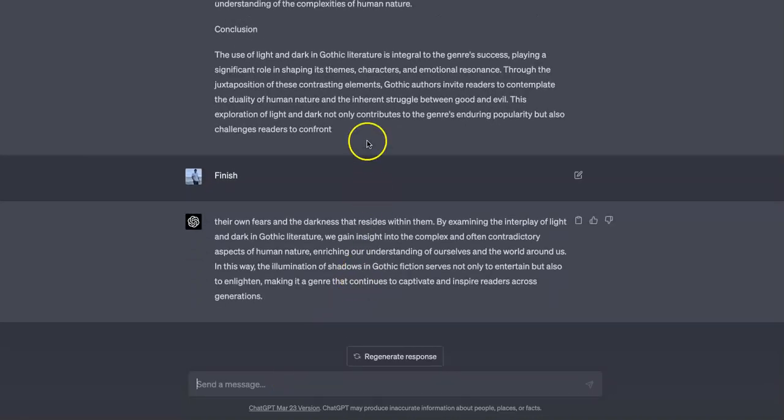One, you can see that there weren't enough tokens left in the response to complete it. So I just prompted ChatGPT to finish, and then it completed the essay for me. So if you see your responses aren't quite finishing, that's one thing you can do.